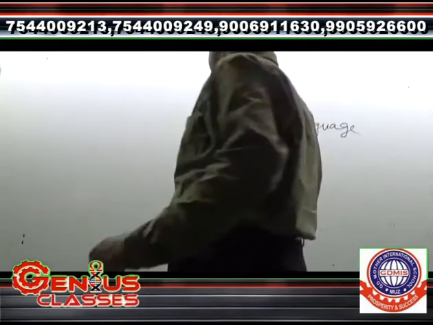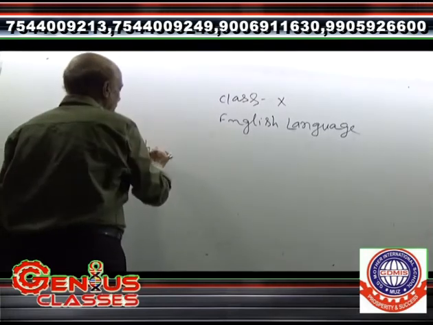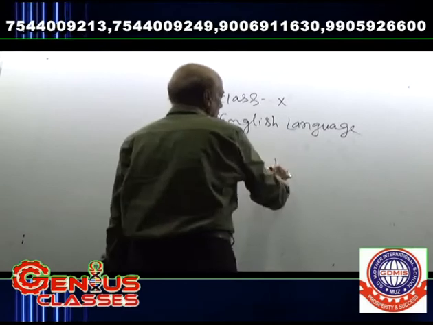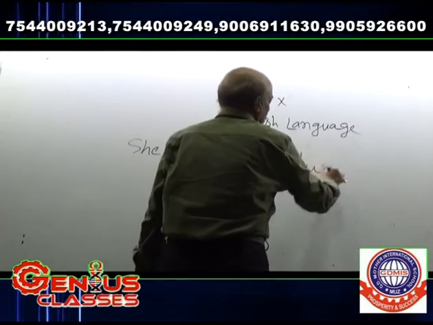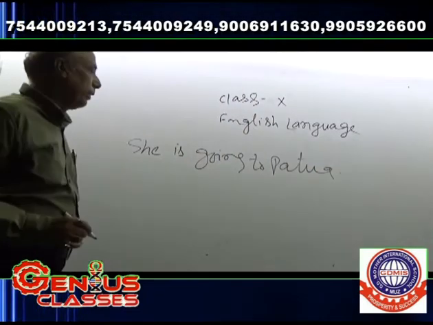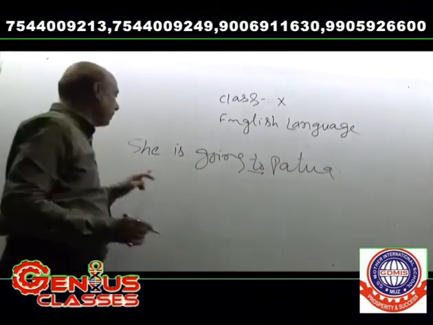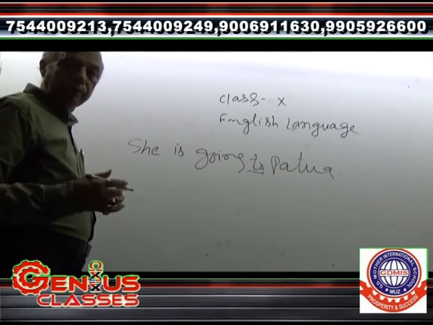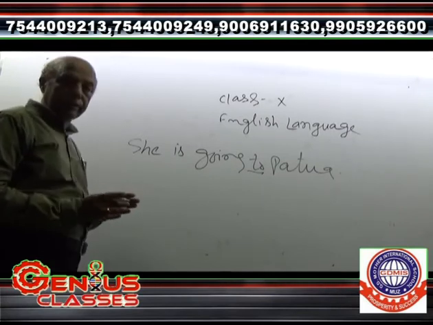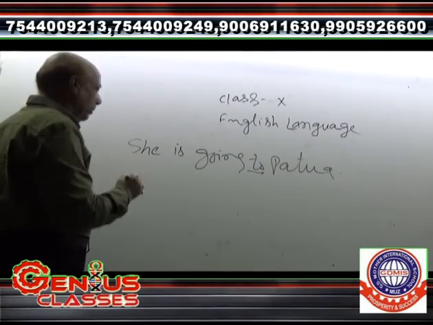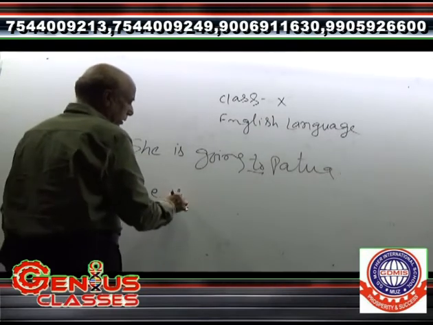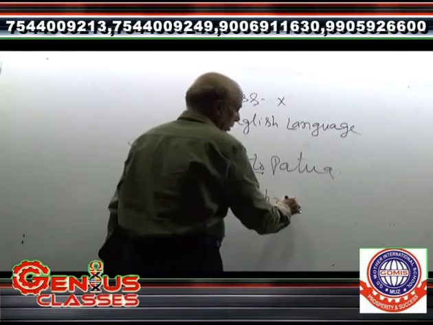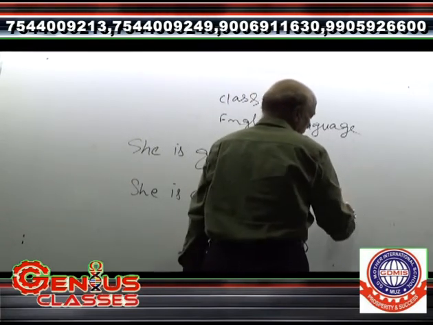She is going to Patna. It shows completely that she is going to Patna. And whenever from is used in this context, it shows separation.